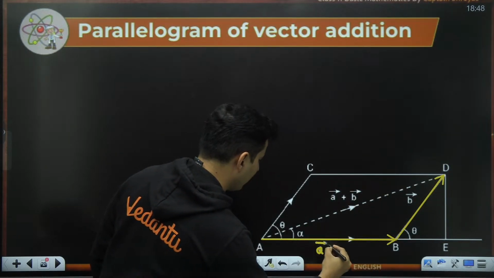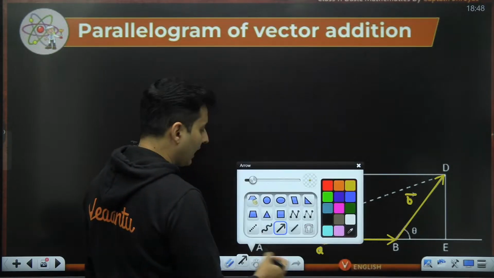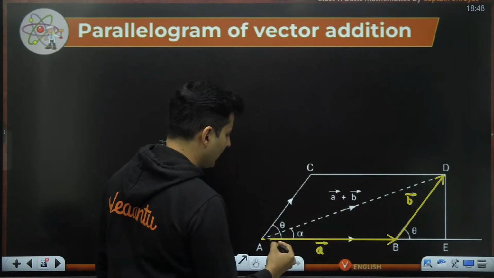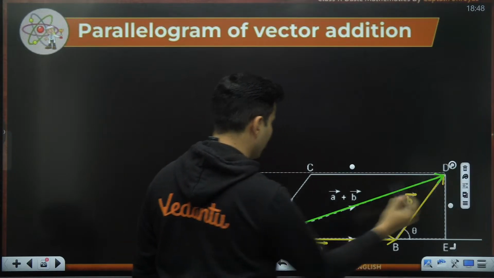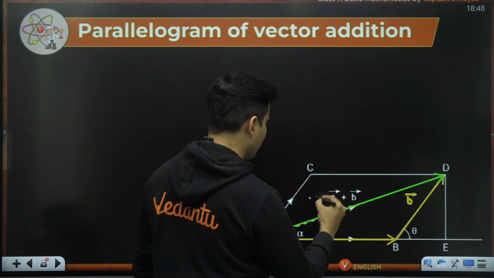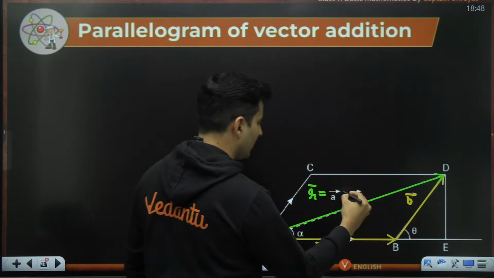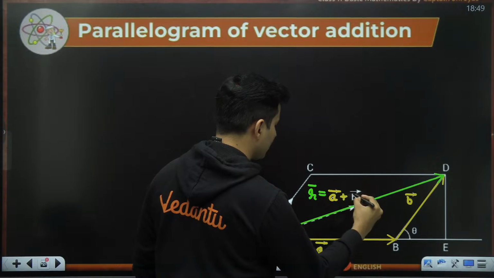By triangle law or parallelogram law, it doesn't really matter, you get the resultant vector out here. This is vector A bar plus B bar, which is also our resultant vector.